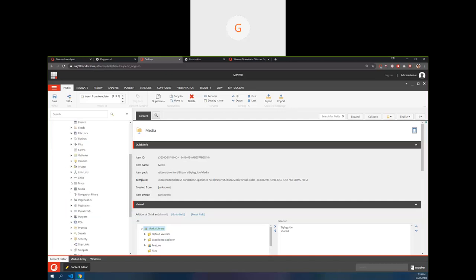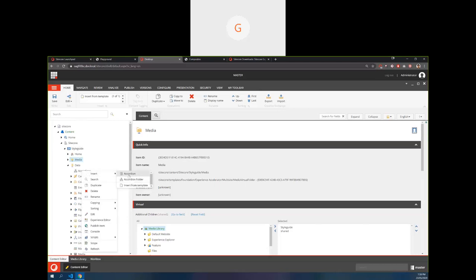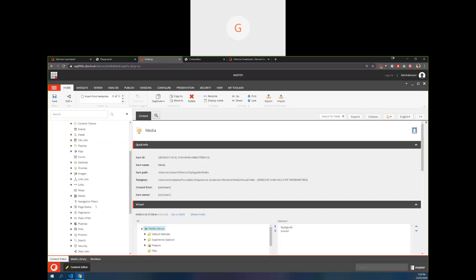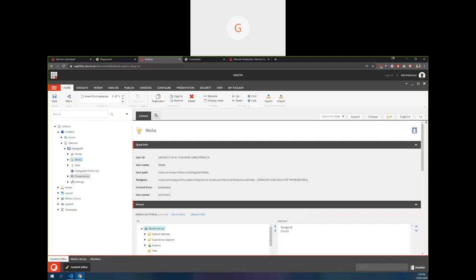The next one is data. This is where, when you create the site and select the modules, you get all the default data source items. We can just click and create those accordions and all that data. Whenever we are building custom components, we obviously create our data folders here as well.